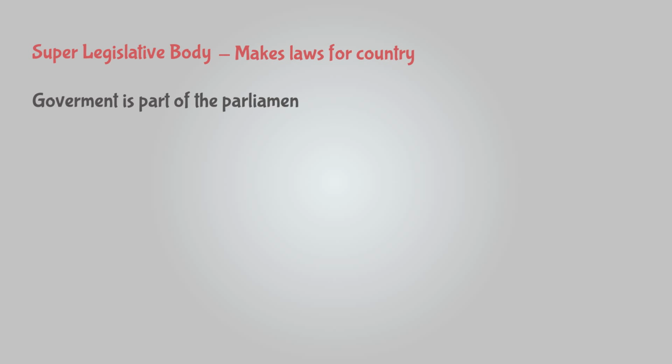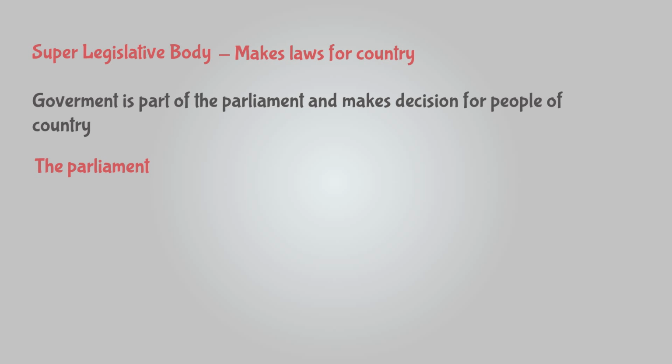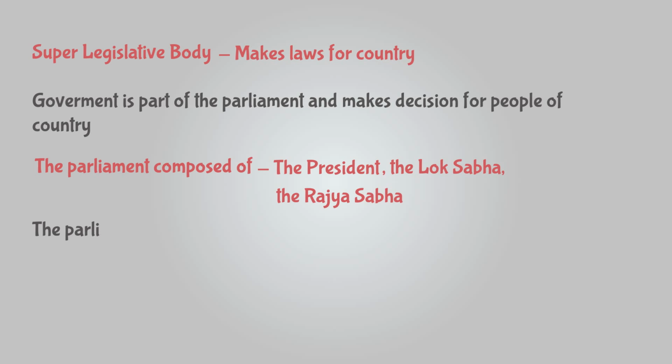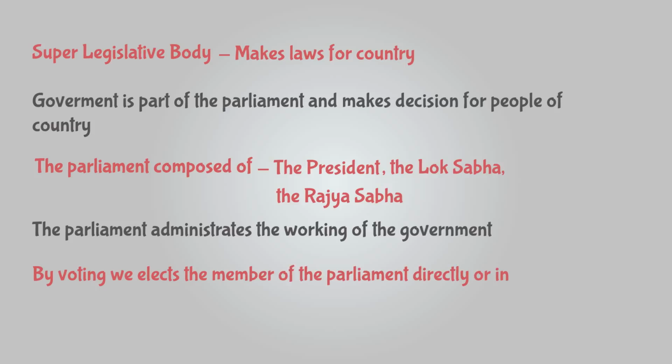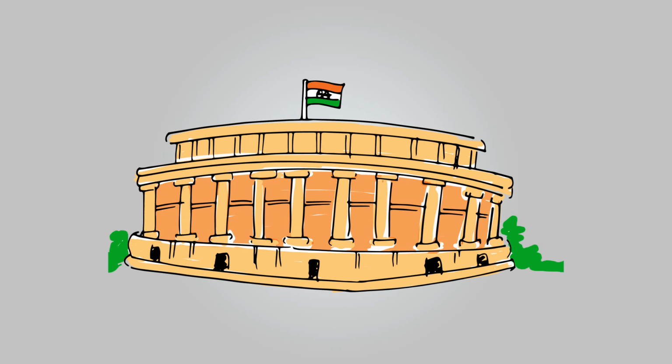The Parliament is a super legislative body which makes laws for our country. The government is a part of the Parliament and makes decisions for the people of the country. The Parliament is composed of the President, the Lok Sabha, and the Rajya Sabha. The Parliament administrates the working of the government. By voting, we elect the members of the Parliament directly or indirectly. That is why it is always important to cast our vote, because it is our vote that makes up the country's Parliament.